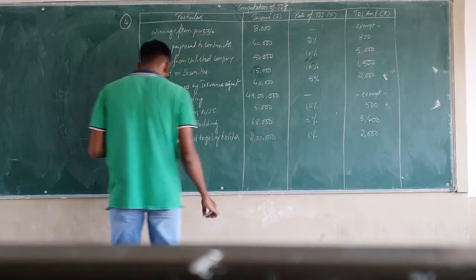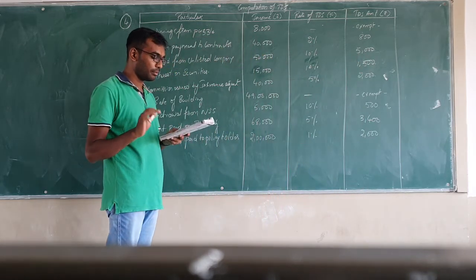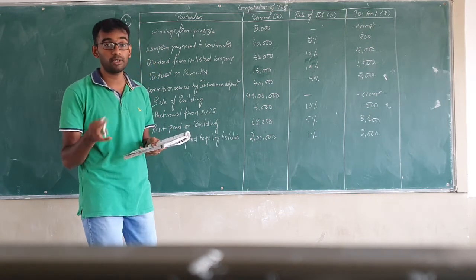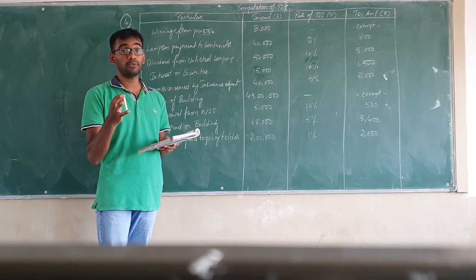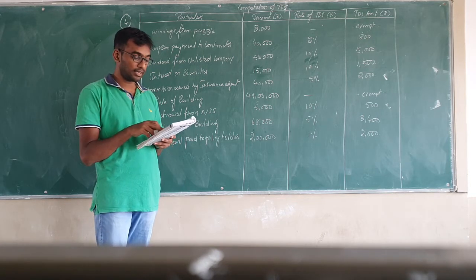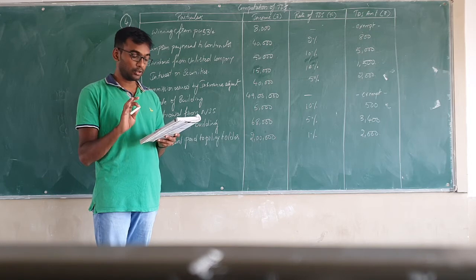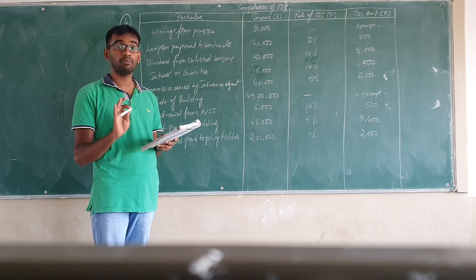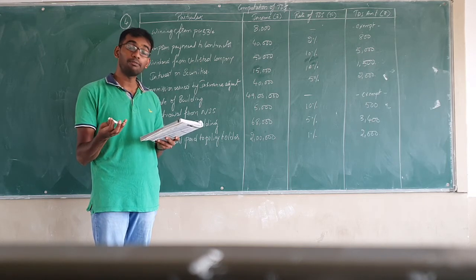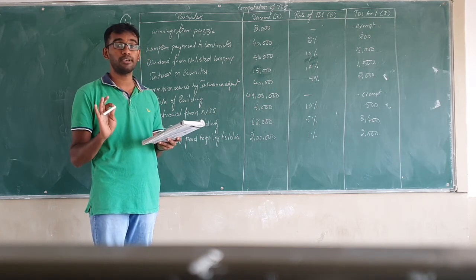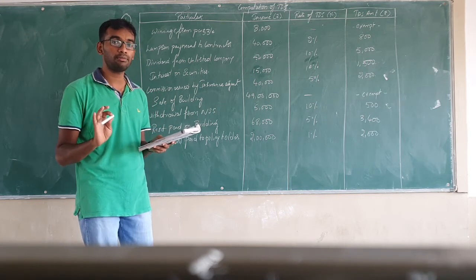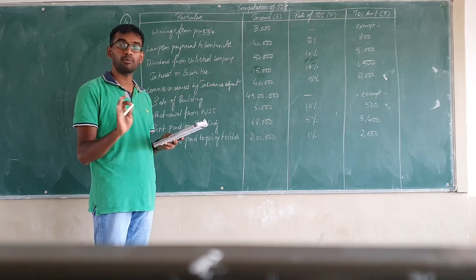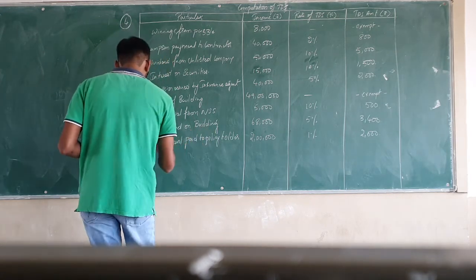Then again, last item they have given: withdrawal of premature employee provident fund, which is 53,000. So whenever there is withdrawal from employee provident fund or EPF, it should be more than 50,000 for applicability of TDS. Since they have given 53,000, it is more than 50,000. So here you have to be careful. Now if the assessee is furnishing PAN number, 10% will be applicable. If he is failing to furnish the PAN number, then 20% of the TDS will be applicable on withdrawal of PF amount. Now here since they have not given anything, we will compute the withdrawal from EPF at 10%.